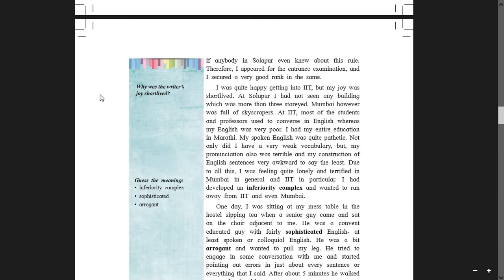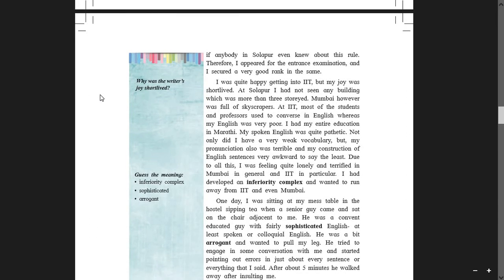At IIT, most of the students and professors used to converse in English, whereas my language was very poor. Students, please take note. As far as the English language is concerned, it is an impression that if a person is well versed in English, he is highly qualified and he can achieve anything in his life. Yes, students, to some extent it is true. I will not deny that. But it is not everything that matters.